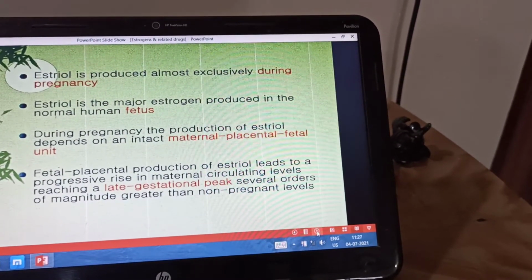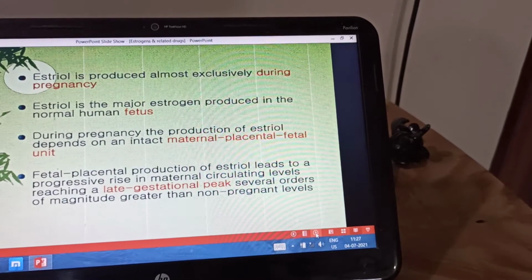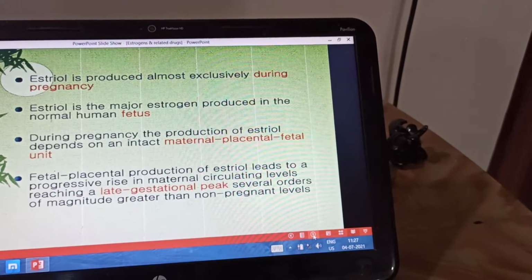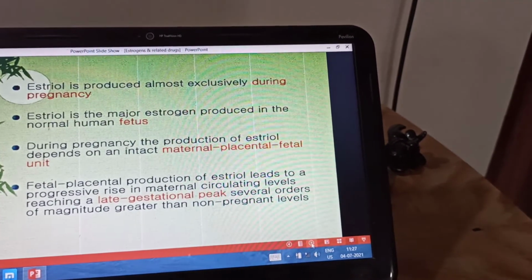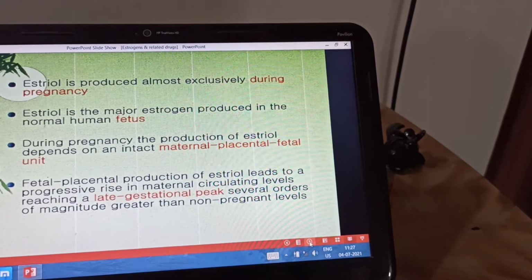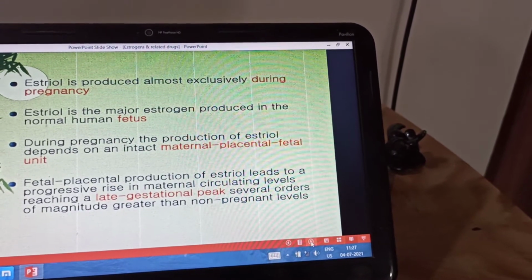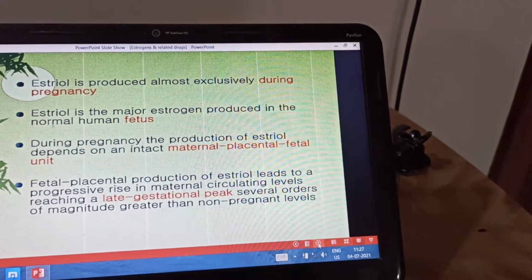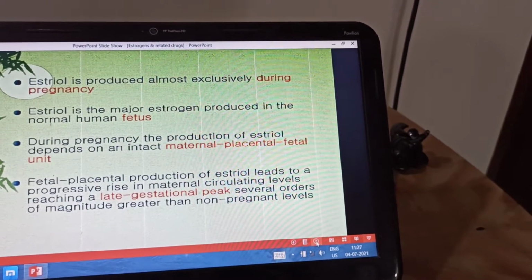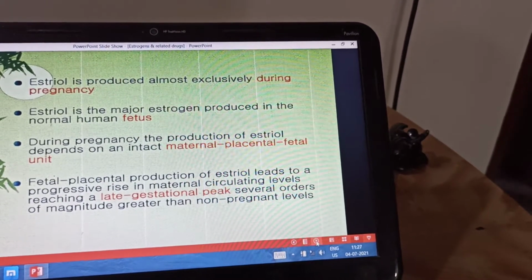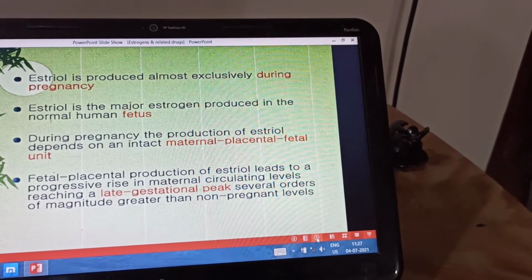Fetal placental production of estriol leads to a progressive rise in maternal circulating levels of estrogen, reaching a late gestational peak several orders of magnitude greater than the non-pregnant level. So during pregnancy, the major estrogen is estriol, produced in the normal human fetus.